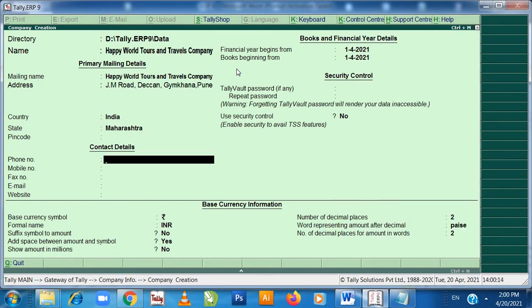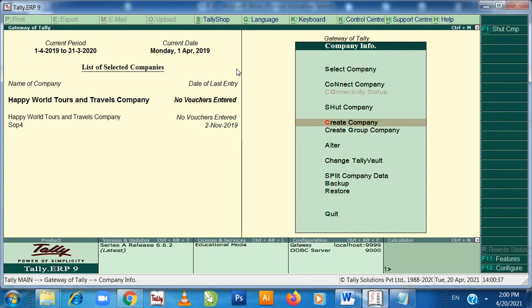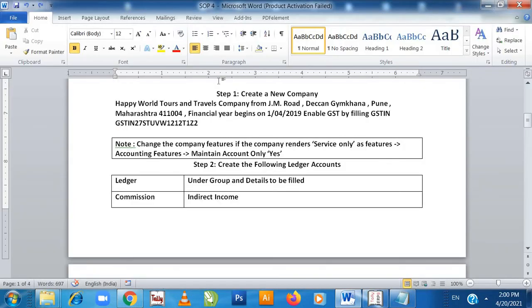All the other details are not there, so press enter. And here it is very important, the date is 1st April 2019. Press enter and enter. So the company has been created. Now step 1, creating the company, we have completed.